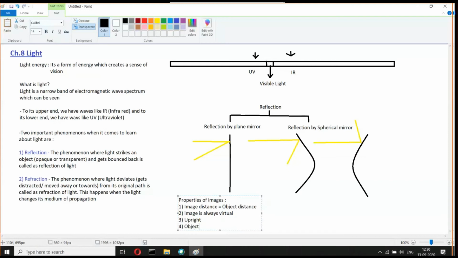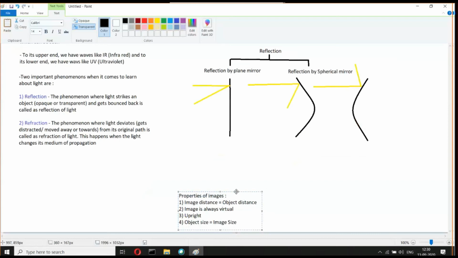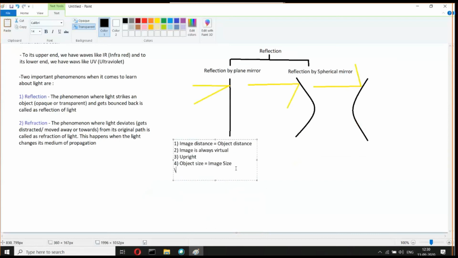The fourth point is object size. Object size will be equal to image size. Let's see more points. Any more points? The image is laterally inverted.